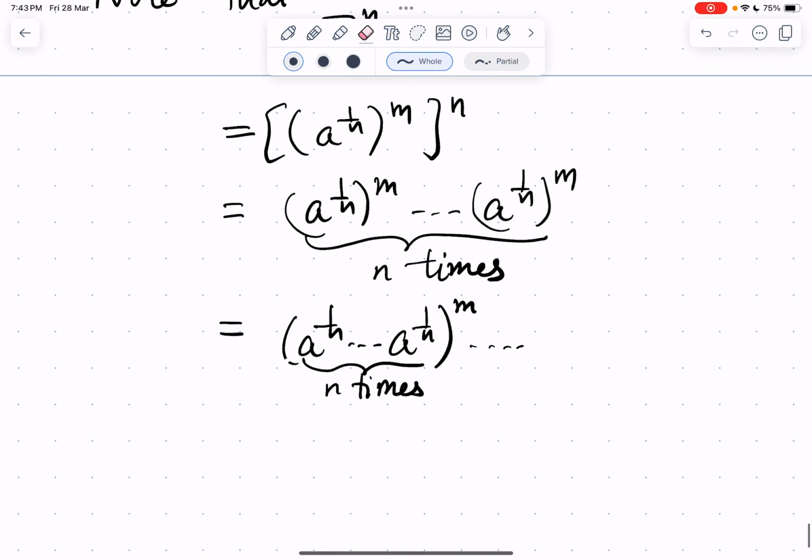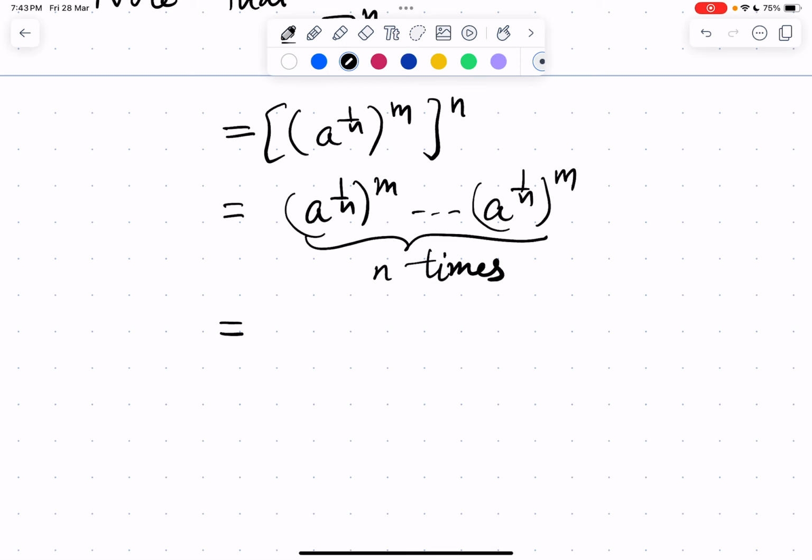How many a power 1 by n copies do we have? The m copies we are having n times, mn times, right? So we are having a power 1 by n, mn times.